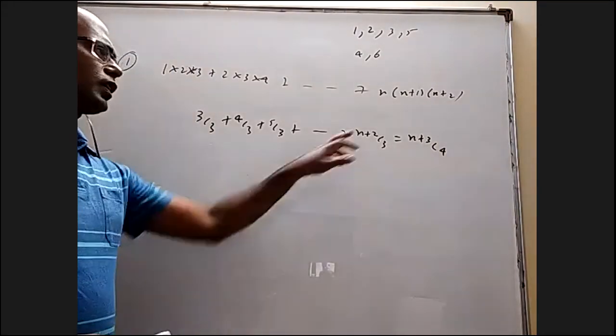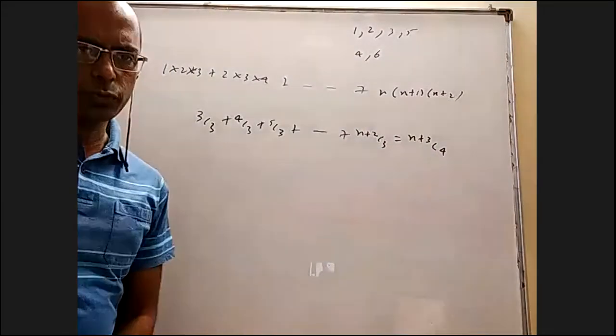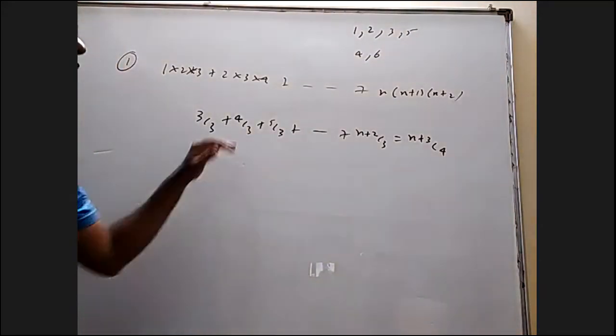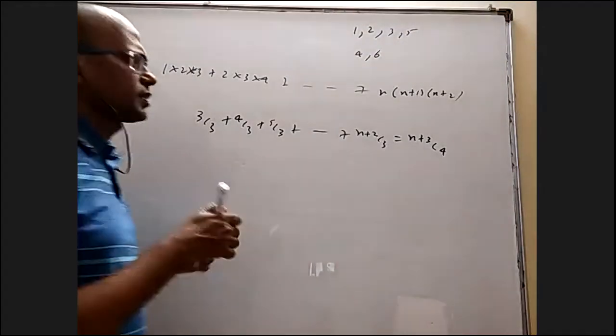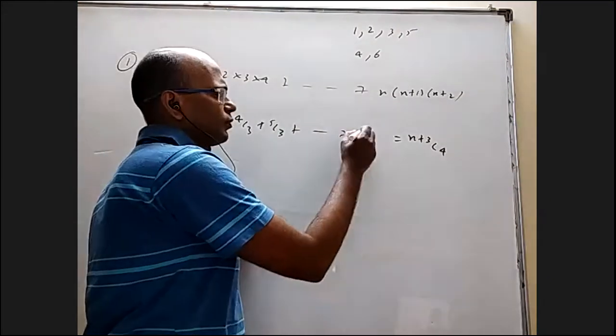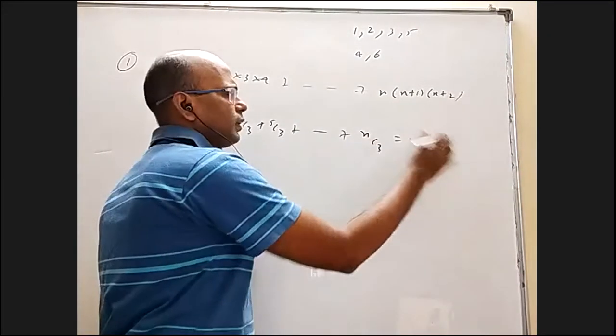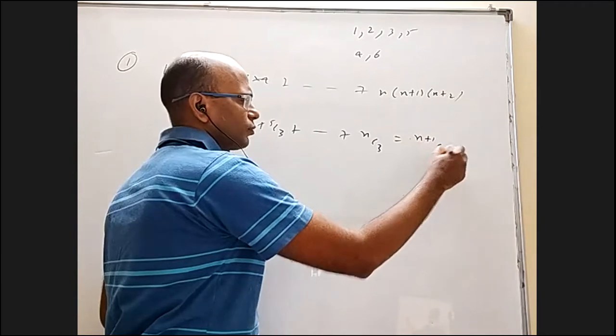If we take up to nc3, the answer is n plus 1 c4.